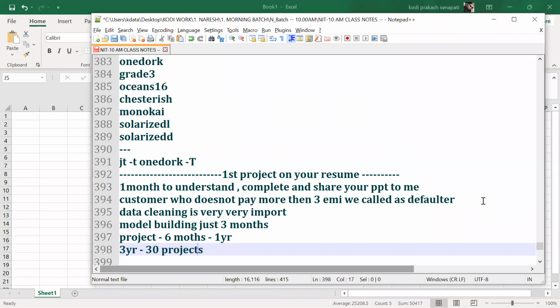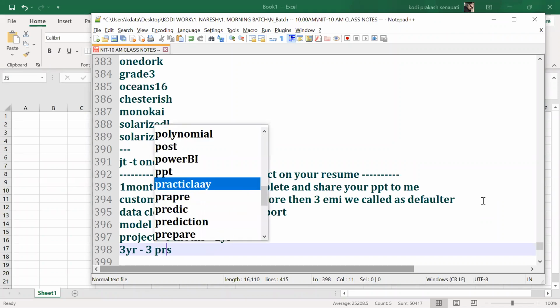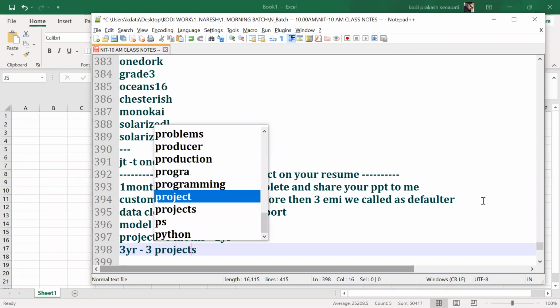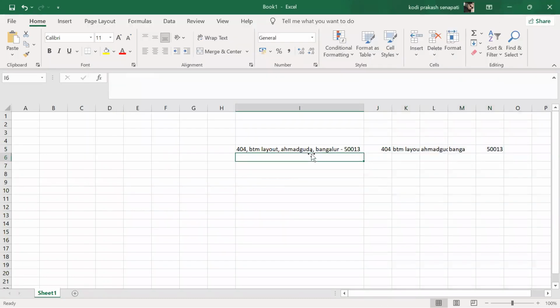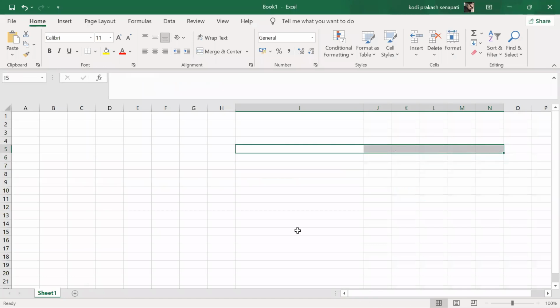How does your friend know? His friend told him. Right? How did his friend tell him, guys. So do not do these things. In 3 years, just mention 3 projects. Understand or not? So 3 projects, maintain a PPT for all the projects and get ready for the interview. Things would be more clear. Do you understand, guys, what exactly I'm saying? Yes or not? Now let's talk about this one. So this is called the data cleansing part.